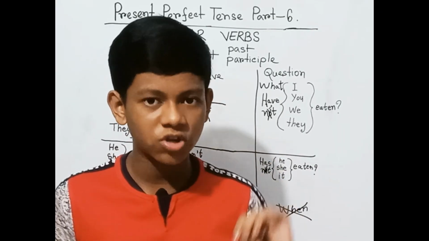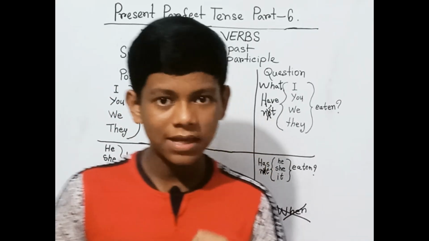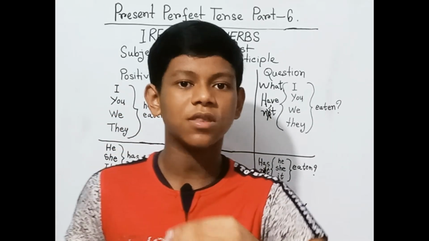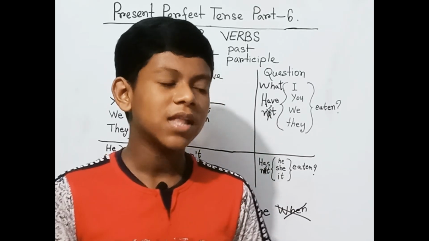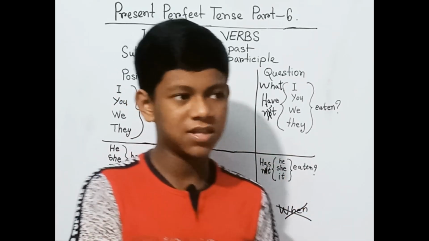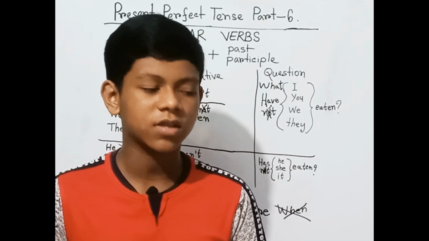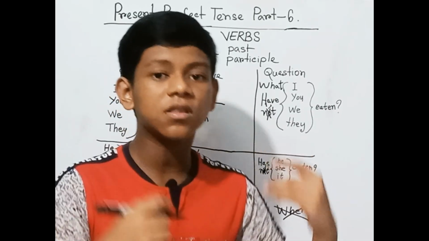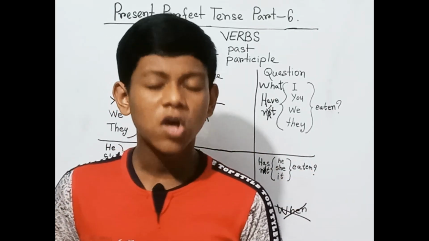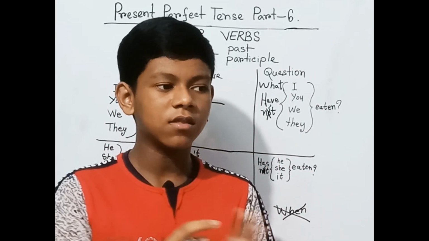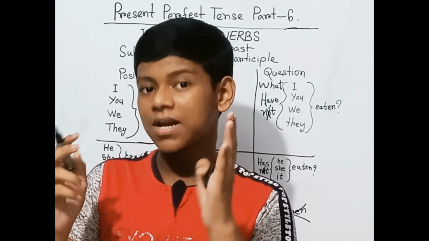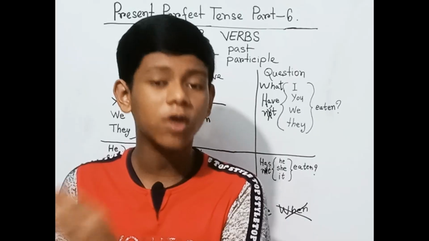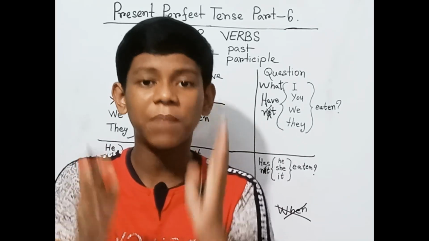The spellings are different. And the next rule is that sometimes it changes a little bit. For example, the present is different, and the past and past participle are the same. For example, meet, met. So here meet is the only one that is different, but the past and the past participle form is met.